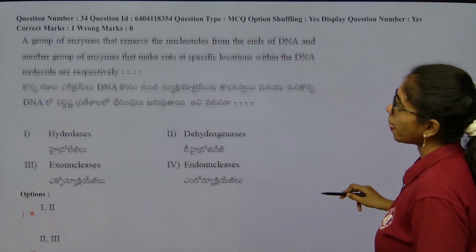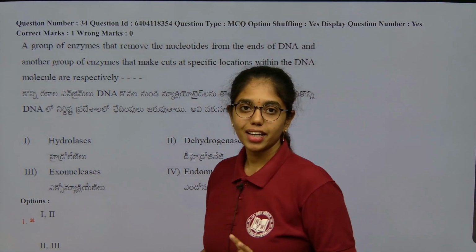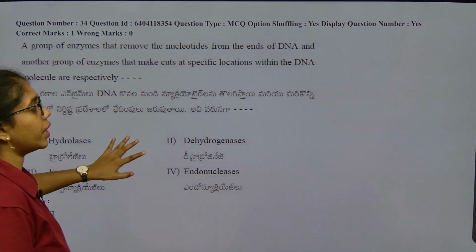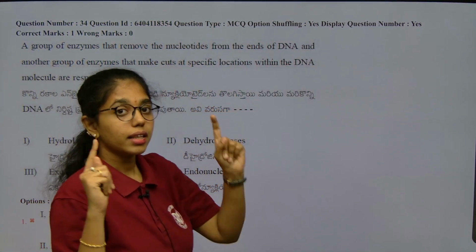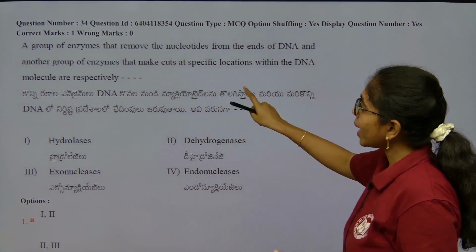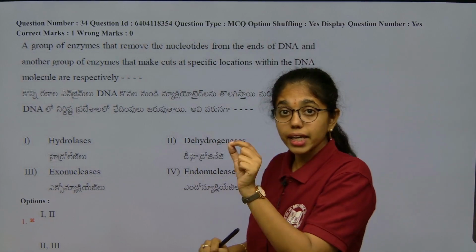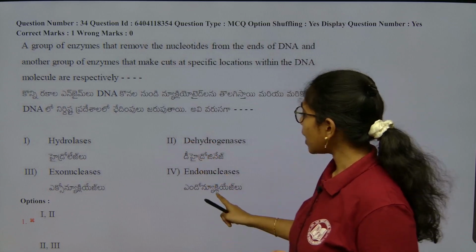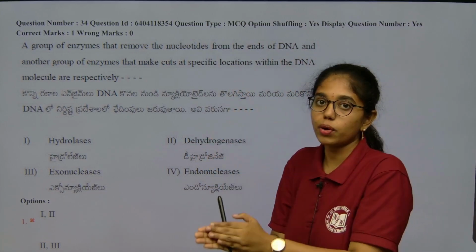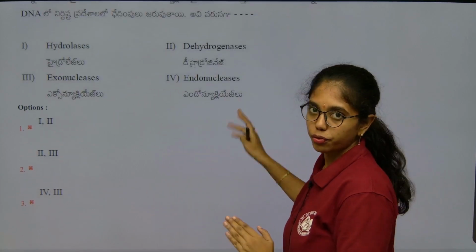Next. This is from biotechnology. Look into it clearly. A group of enzymes that removes the nucleotides from the ends of the DNA, that is exonucleases. And another group of enzymes that make cuts at specific locations within the DNA molecule, those are what? Endonucleases. So, at the ends it is exonucleases, at specific locations it is endonucleases. So, it is 3 and 4.